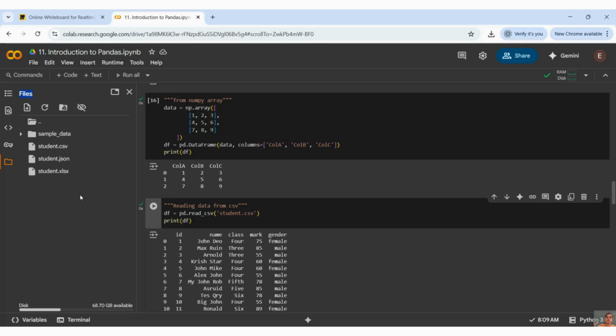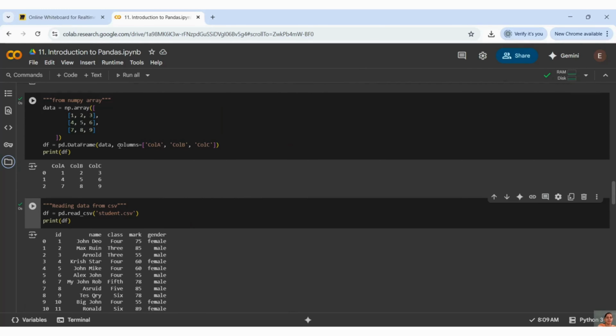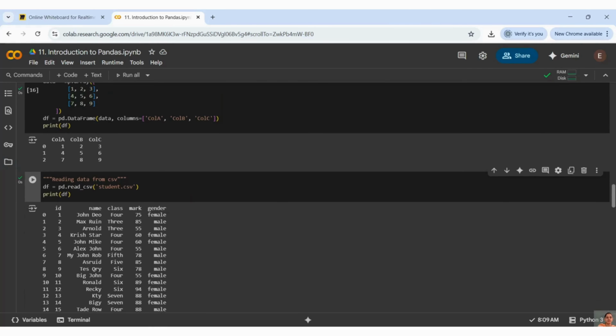Whenever you start working on anything, before starting, you can load those files and keep everything ready. So it will be easier for you to pass those files throughout your work. I have loaded a CSV file, a JSON file, and an XLSX file. This is how we can load them. With this approach, my Colab will read the file directly.